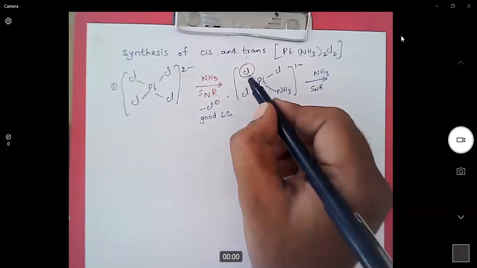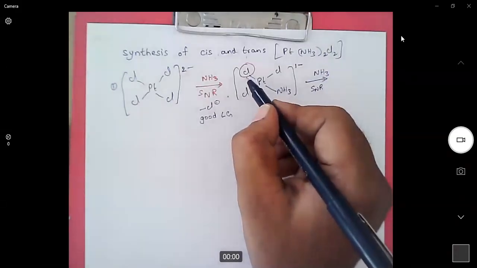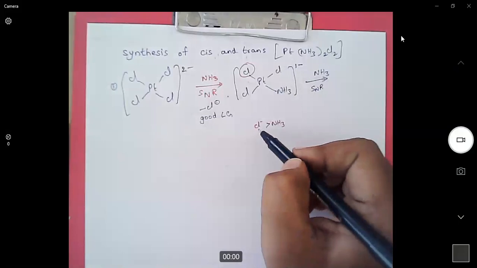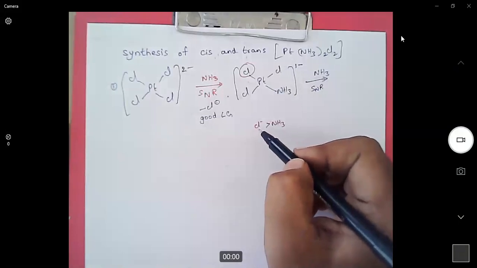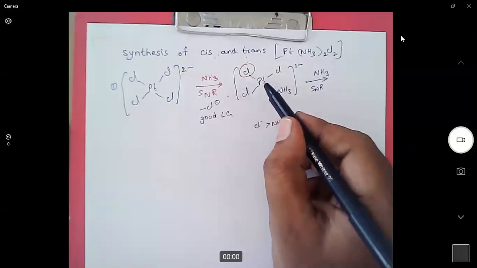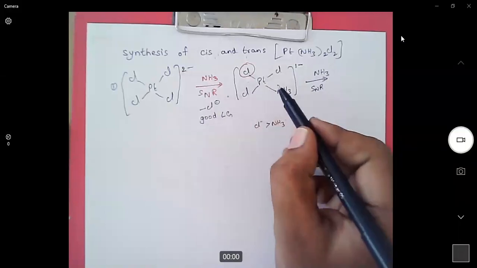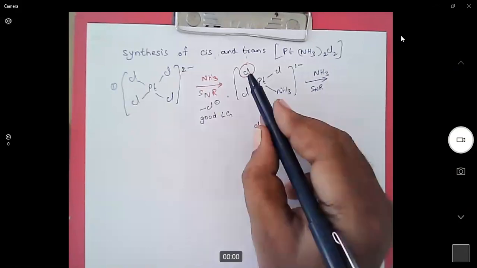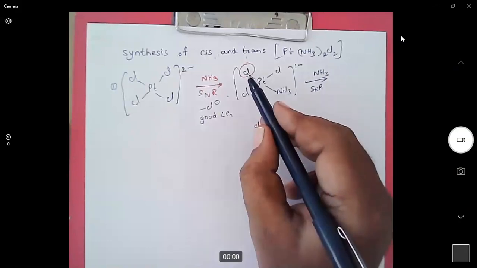Is it possible to replace this chlorine? No, it is not possible. Why? Because chlorine is a strong trans-affecting ligand than ammonia. So chlorine forms a strong bond with the platinum than ammonia. So replacing this ammonia will not change the product. It is not possible to replace this chlorine.